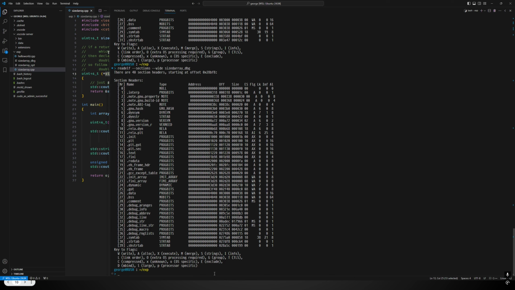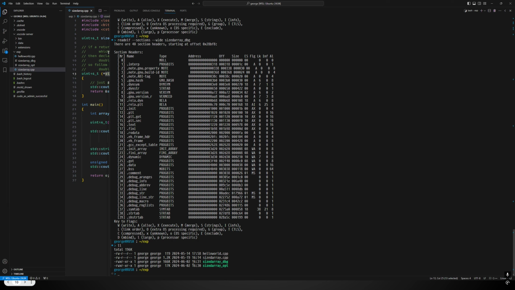So hopefully this was interesting, and it just shows you that the debug information is embedded in Linux. But really, the main thing to emphasize here is that debug symbols take up quite a bit of space. That was the most striking thing for me when I did this experiment, was just the sheer size difference between these two. And this is a pretty small program. So for it to be 10 times larger just due to debug information, that's pretty interesting.